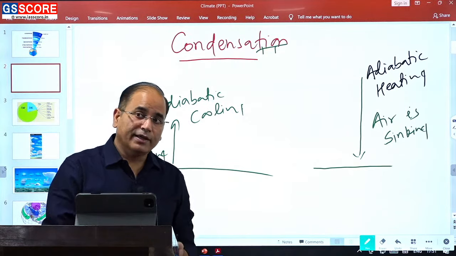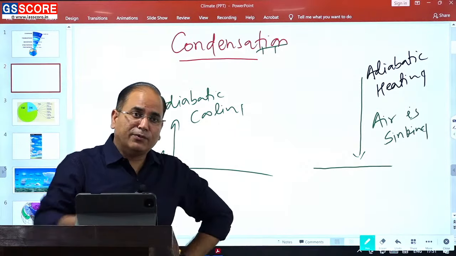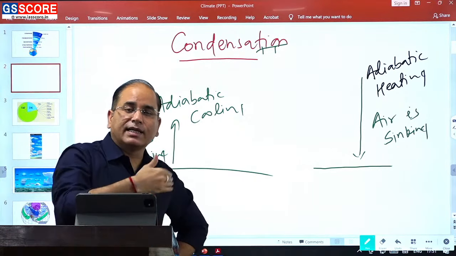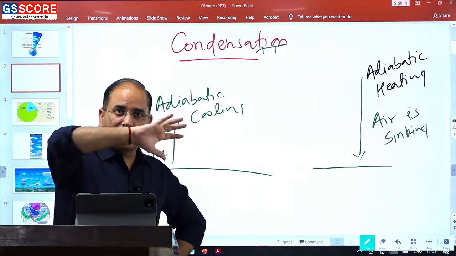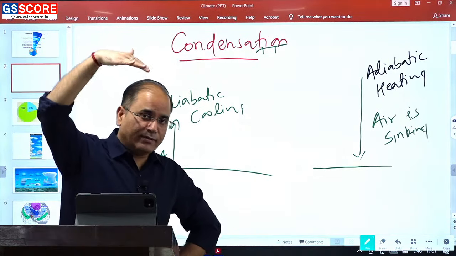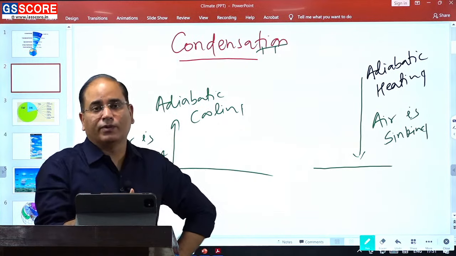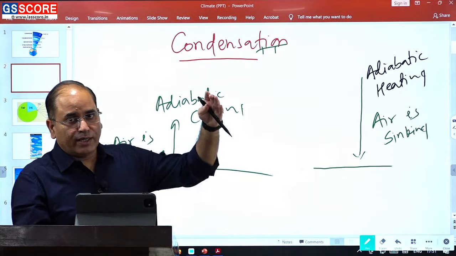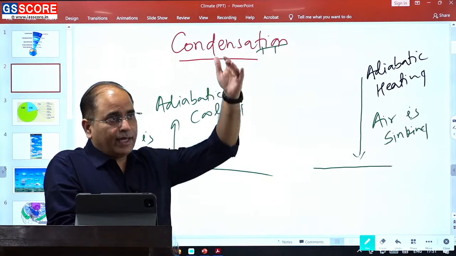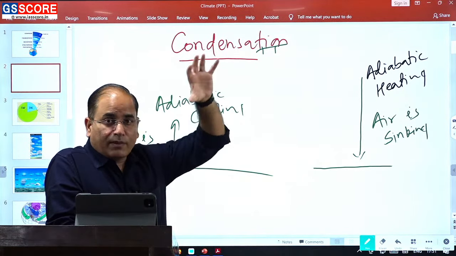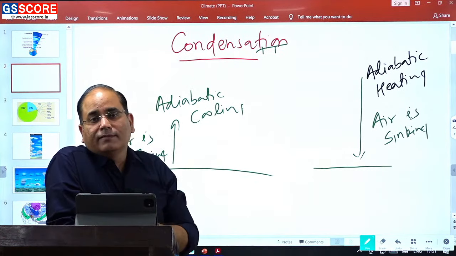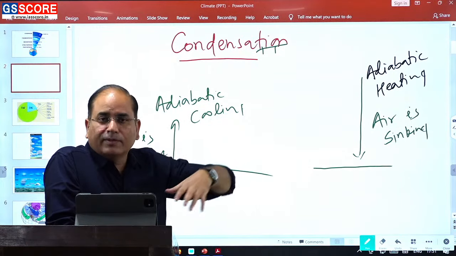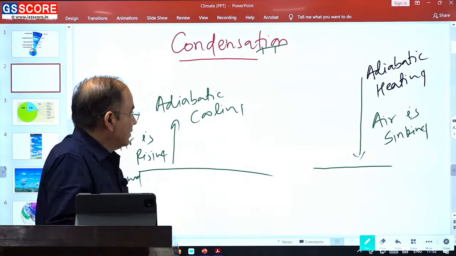That is the reason why if there is a mountain, along that mountain the air is rising, meaning air is getting cooled, but along the other side of the same mountain, if the air is going downward, it is sinking, so the air will get heated up. So in any mountainous area, if air is sliding down from the mountain top, that wind will be a warm wind, because whenever the air is going downward, there will be adiabatic heating. So, this is very simple.